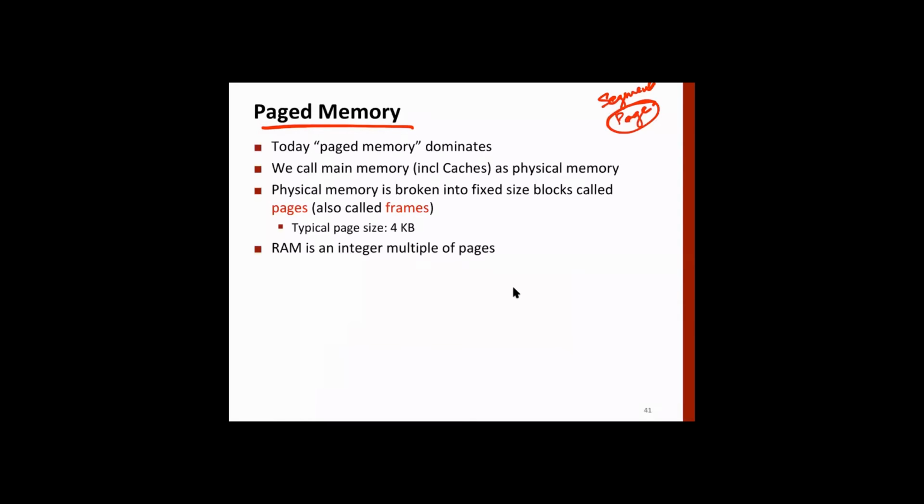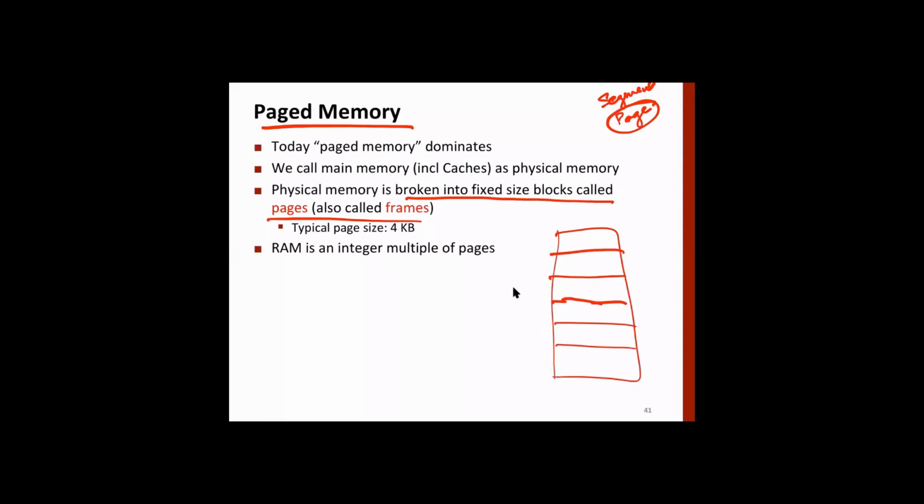All right. So what we do is that we break physical memory into fixed size pages. In a cache we use blocks. Here we use something called pages. Sometimes we use the word frames also. And the typical size is 4 kilobytes.